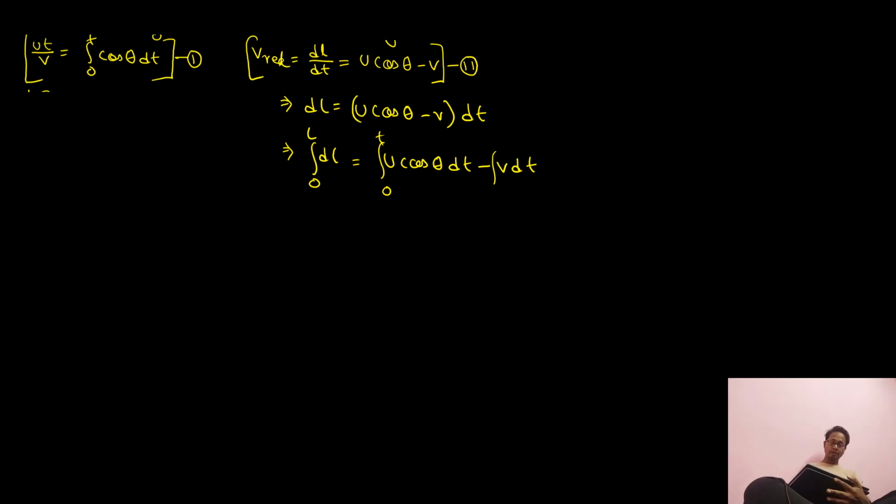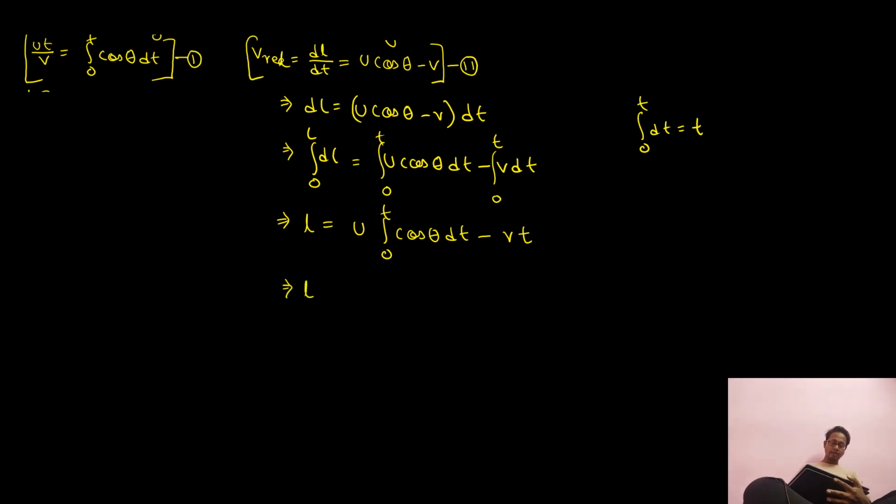Here u and v are constant, and the integration of dL from 0 to L is nothing but the vertical distance. See the diagram. So L is equal to u times the integral from 0 to t of cos theta dt, minus v times the integral of dt from 0 to t, which is nothing but t. This is from mathematics.